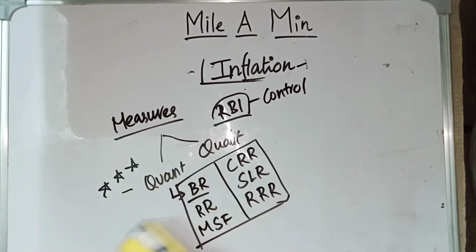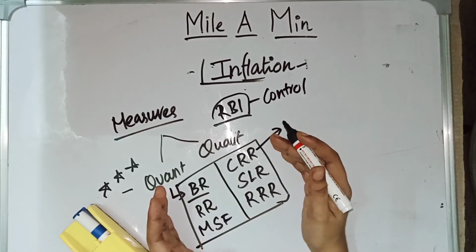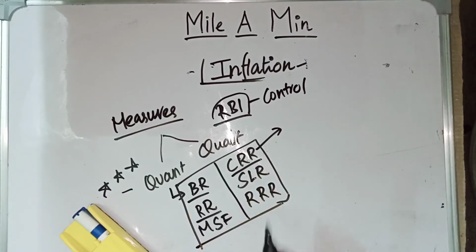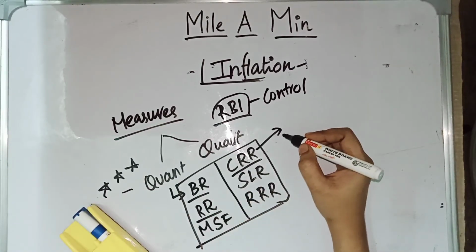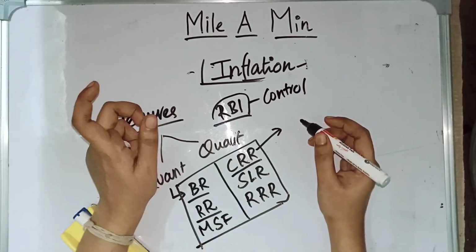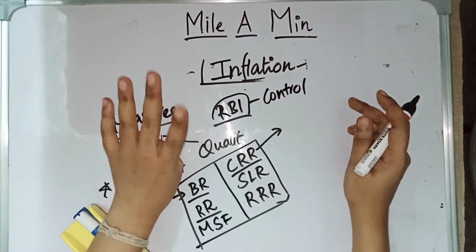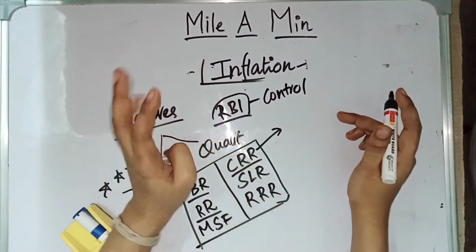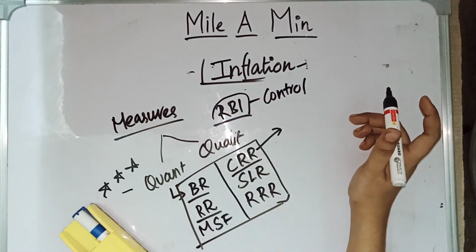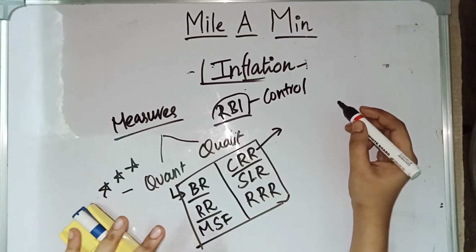Okay, first let us see the cash reserve ratio. Among these six, the most important ones are the cash reserve ratio and the repo rate. So first let us see the cash reserve ratio. There are certain banks which are kept under Schedule 2 of the RBI Act 1934, which are called scheduled commercial banks, and these banks are eligible to get loans from RBI. Foreign banks will not exist under these scheduled commercial banks.